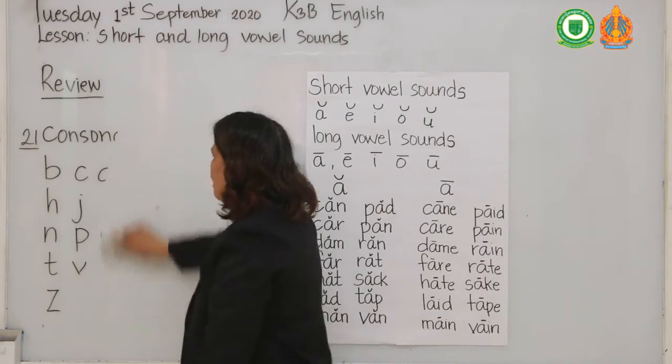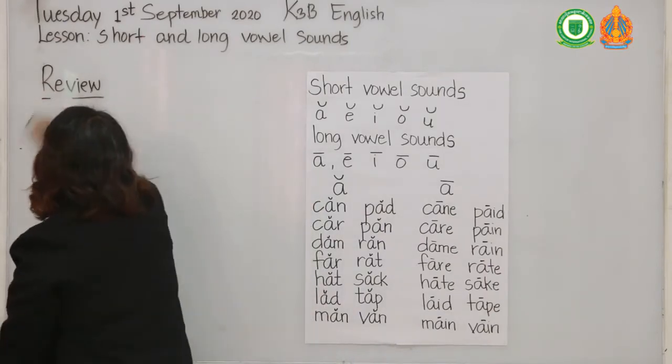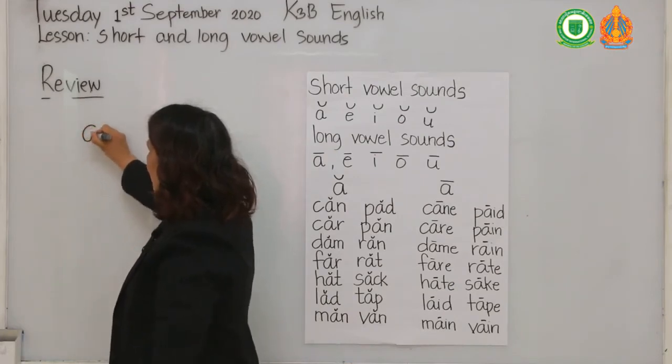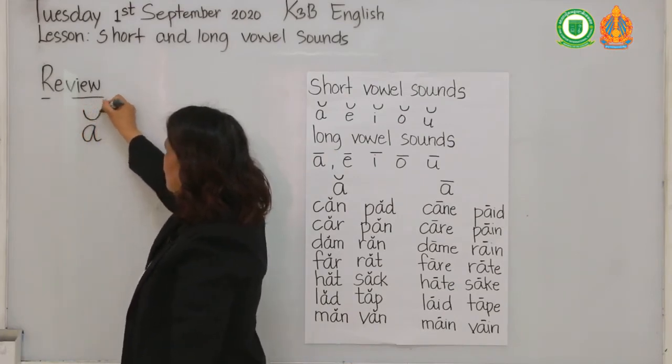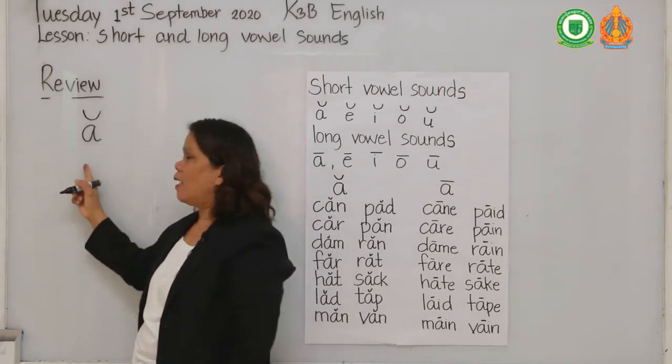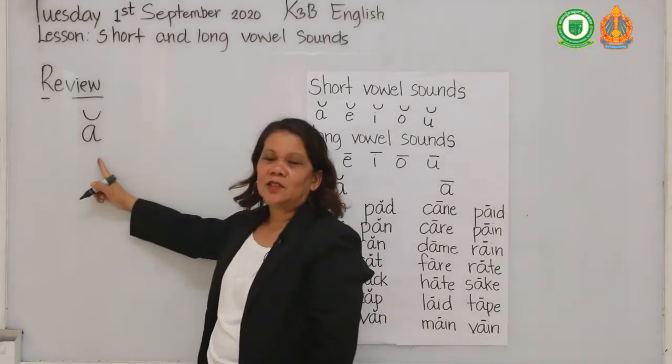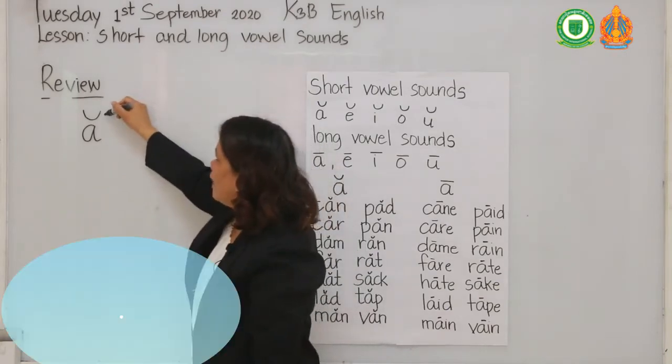Here are the short sounds. This one is short. Short A, because of the curved line.